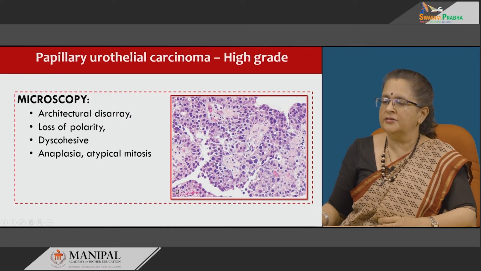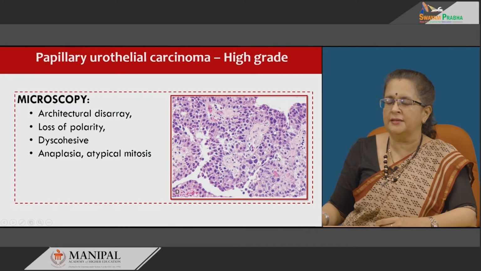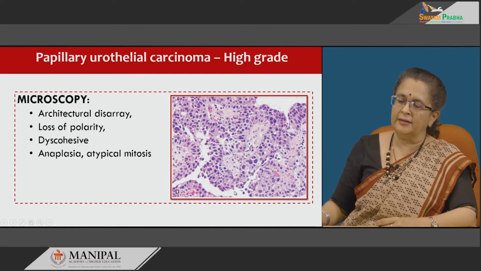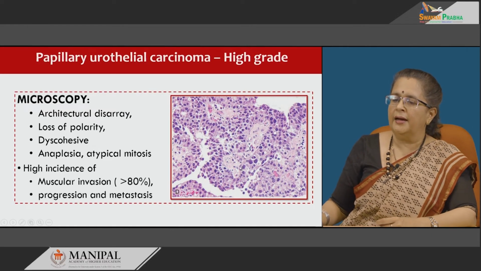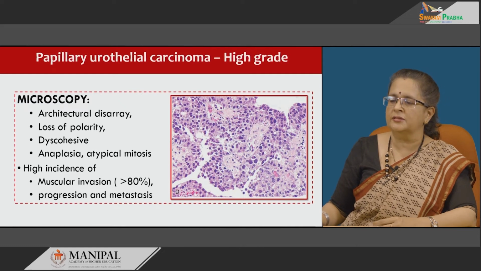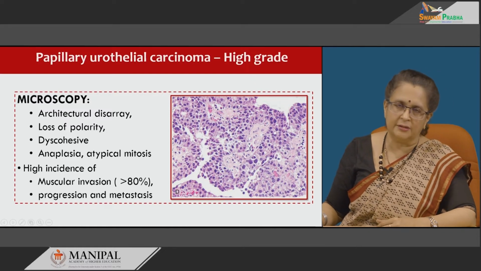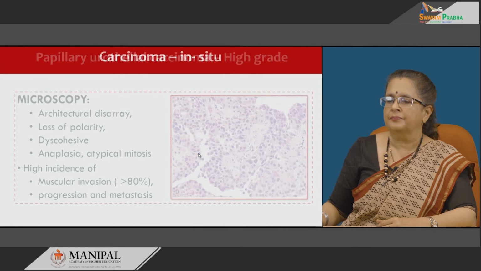As you see here, you see hyperchromasia, marked anisonucleosis and pleomorphism, and numerous mitotic figures will also be seen. There are discohesive cells which will be shed in the urine, and necrosis may be there. There is a high incidence of muscle invasion, progression and metastasis in these tumors. More than 80% of these high grade papillary urothelial carcinomas can invade the muscle.